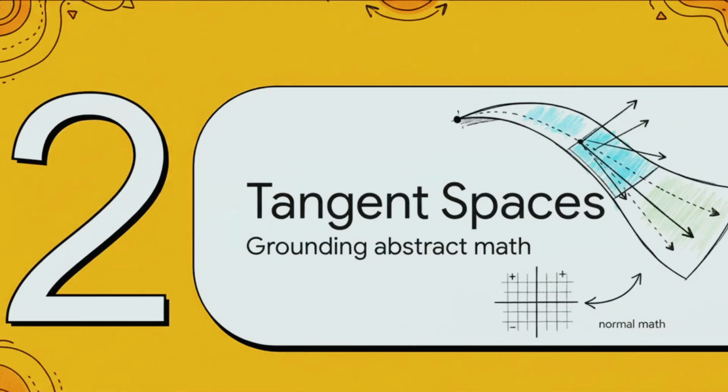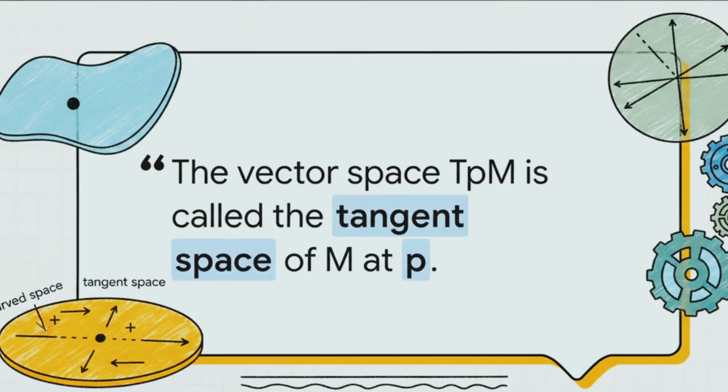Moving right along to Section 2, manifolds and tangent spaces. This is where we ground all that abstract math into something we can actually calculate. As do Carmo formally states, this vector space is called the tangent space. Think of it as our mathematical anchor. It gives us an n-dimensional grid where all our standard linear operations work flawlessly, completely ignoring the surrounding curvature. Literally, it lets mathematicians freeze a warped space at a single point, crunch the calculus, and then stitch those flat planes together to comprehend the entire massive structure.